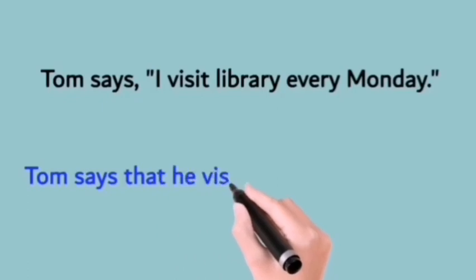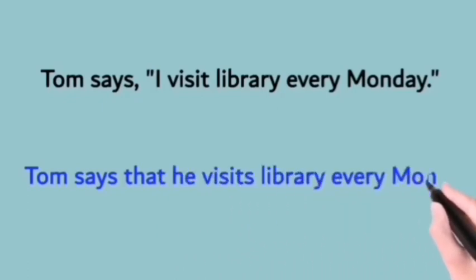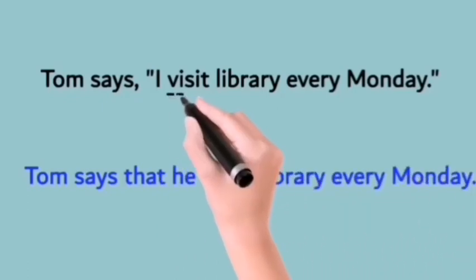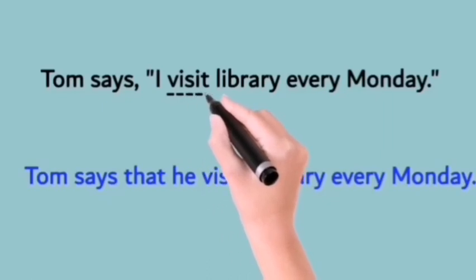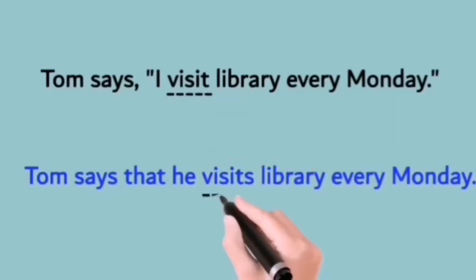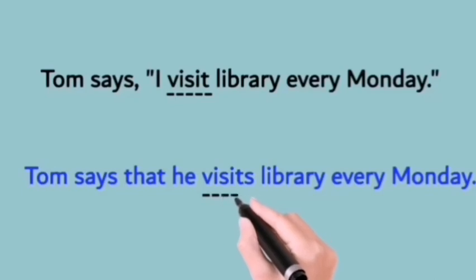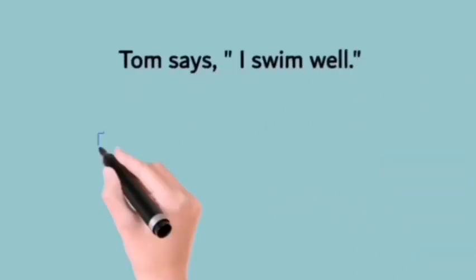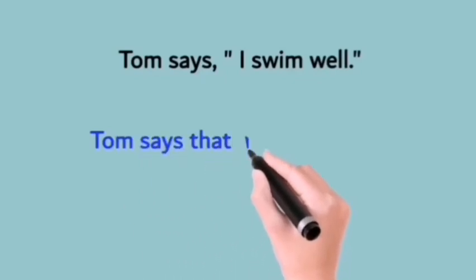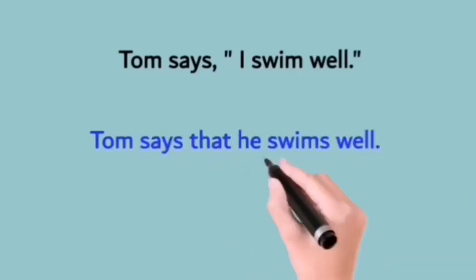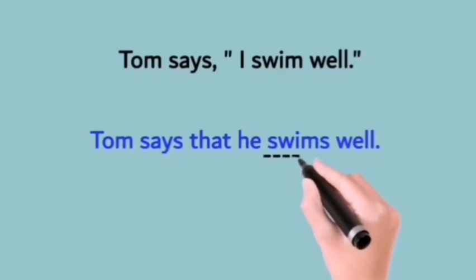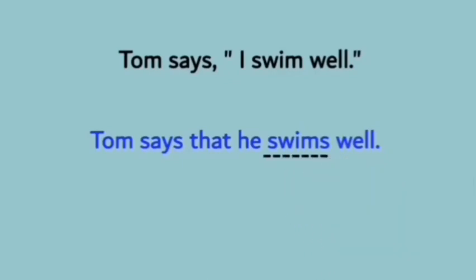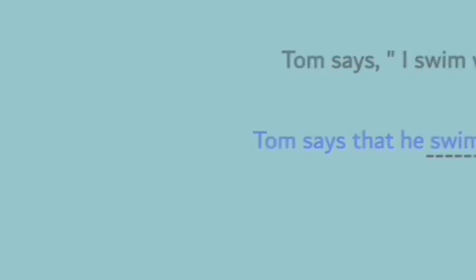Tom says, I visit library every Monday. Tom says that he visits library every Monday. Here also the verb says is in present tense. So the reported speech also should be in present tense. Tom says, I swim well. Tom says that he swims well. The same rule is applicable here. The verb is in simple present tense, so the reported sentence also should be in present tense.